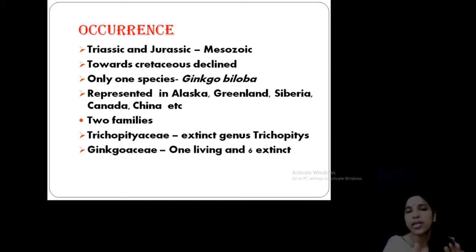So the order Ginkgoales includes two families, Trichopityaceae and Ginkgoaceae. Trichopityaceae is already extinct, meaning all members are extinct. The common one is Trichopitys. Then Ginkgoaceae, represented by Ginkgo biloba, while the other 6 are extinct.